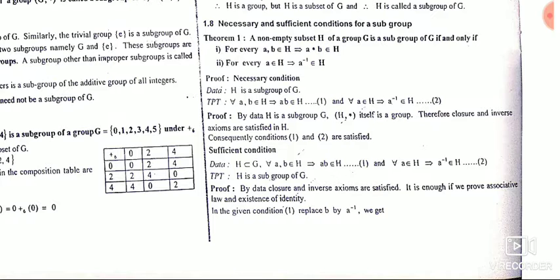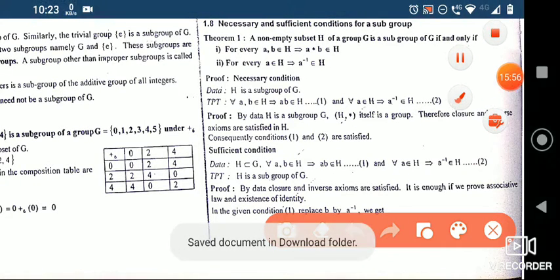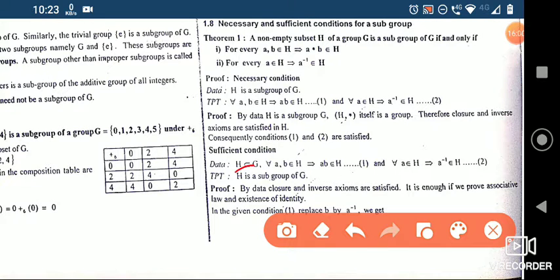The next one is the sufficient condition. What is the data given for the sufficient condition? H is a subset of G. To prove the sufficient condition, the data will be H is a subset of G, that is common for all.